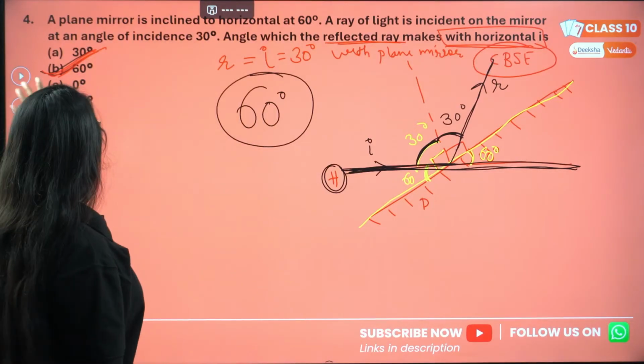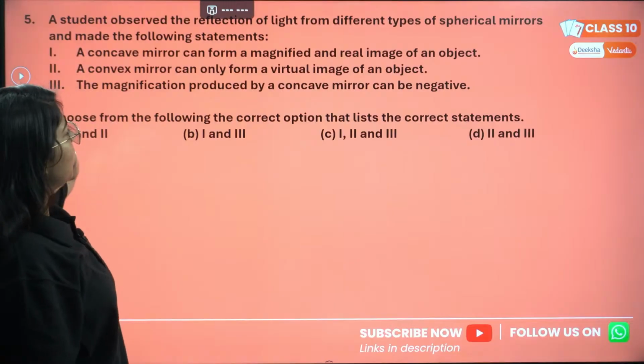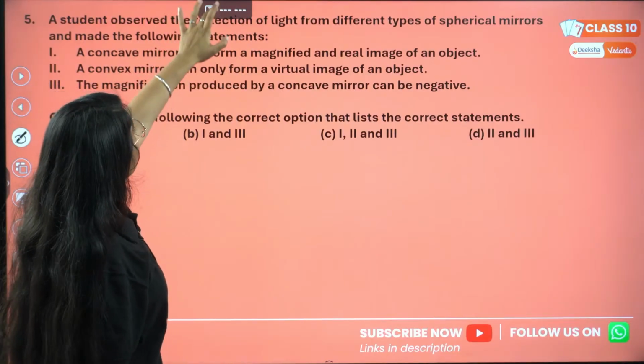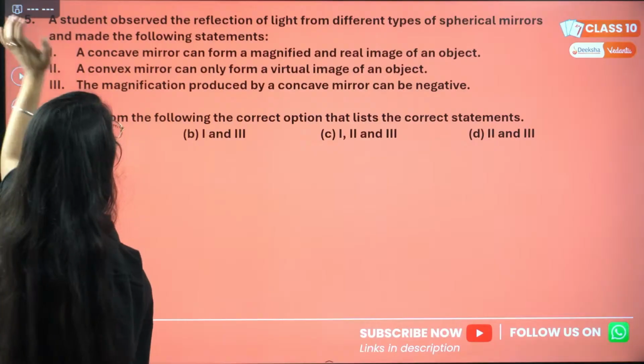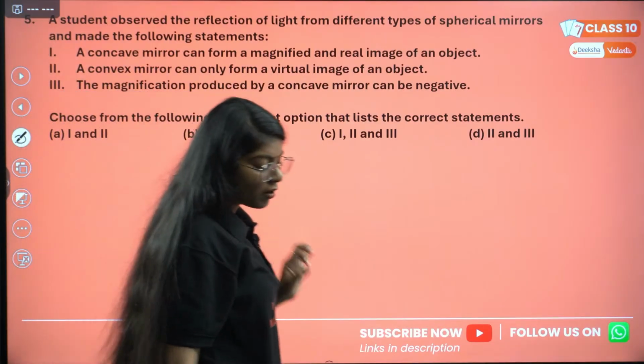Okay, moving on to the next question. Very simple, very conceptual question. A student observed the reflection of light from different types of spherical mirrors.